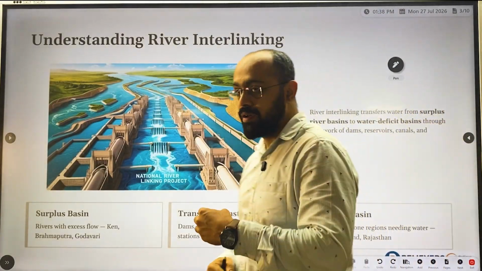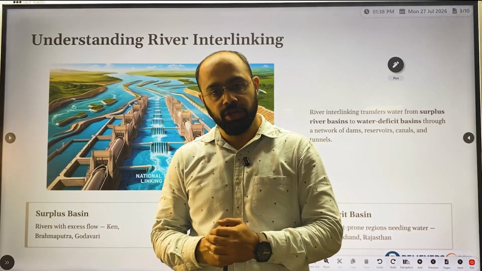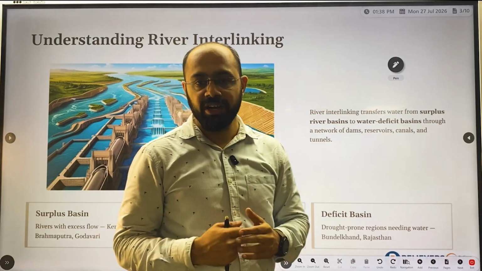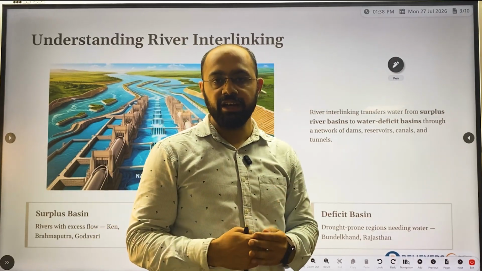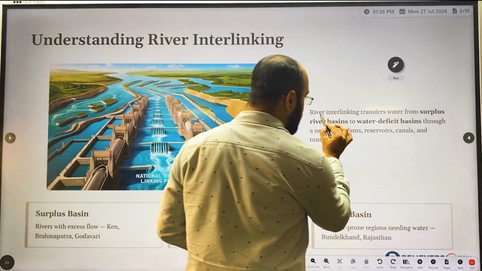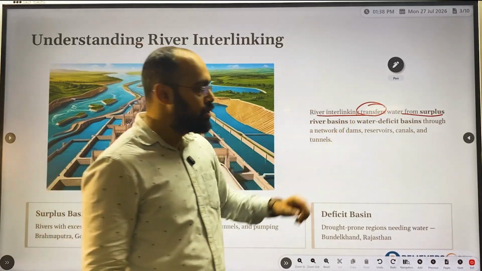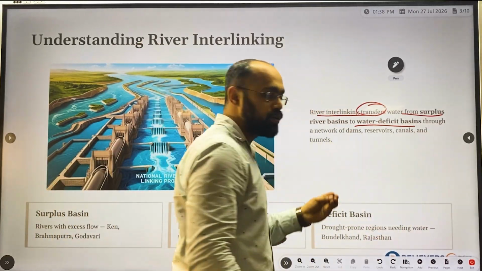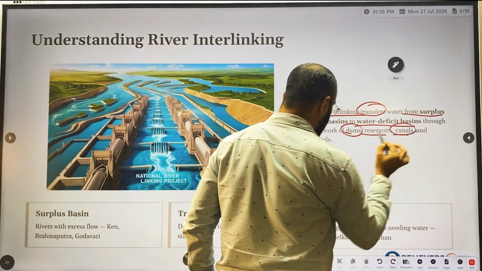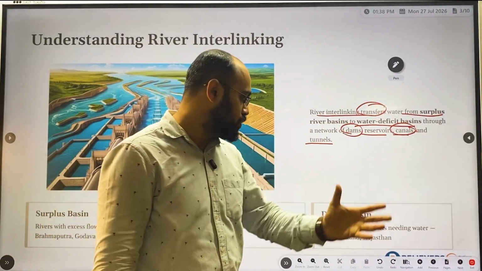Now, before jumping into the Ken-Betwa issues, we'll first understand what interlinking of rivers is and how it basically evolved. First we'll start with the river interlinking system. It is a transfer of surplus river basin water to water-deficit river basins, through a network of dams, reservoirs, canals and tunnels. Through this, we are basically transferring water from one area to another area.